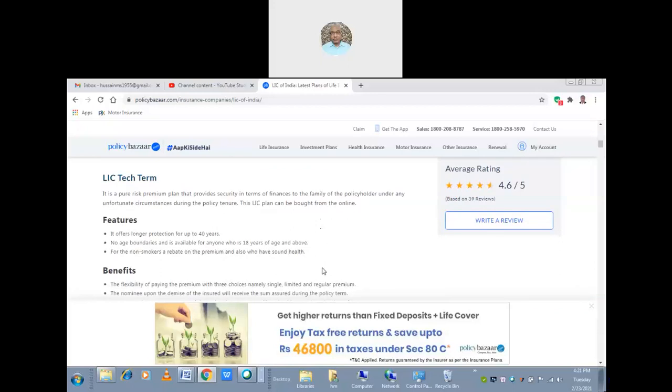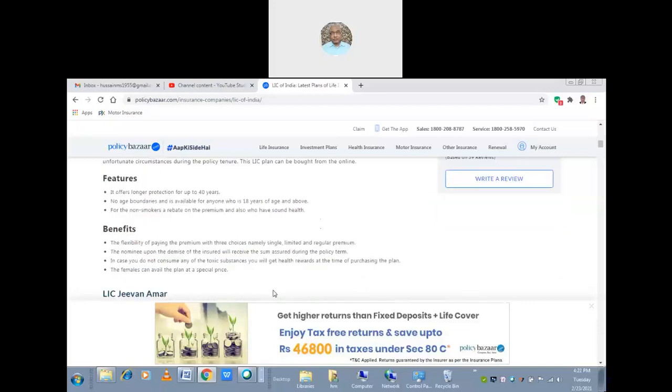So why do they give non-smokers a rebate? Anyone? Unmute and give me the answer. Yeah, non-smoker in the sense that his health is good. Even a non-alcoholic also, health is good. It is a fact also, because smoking is okay, but a chain smoker is very dangerous. Even a passive smoker is also in danger, rather than the chain smoker.